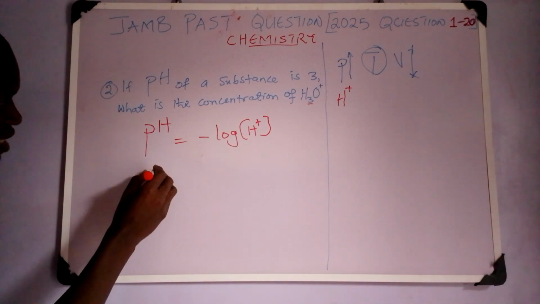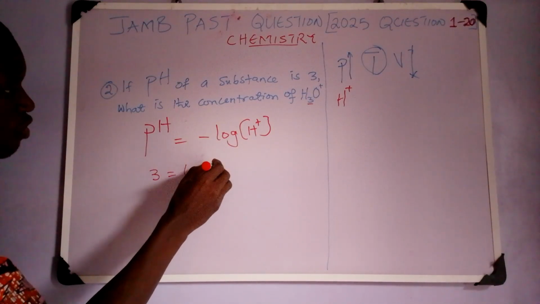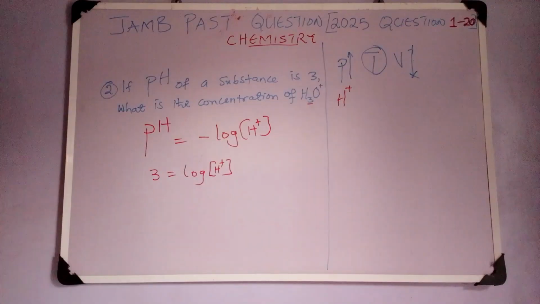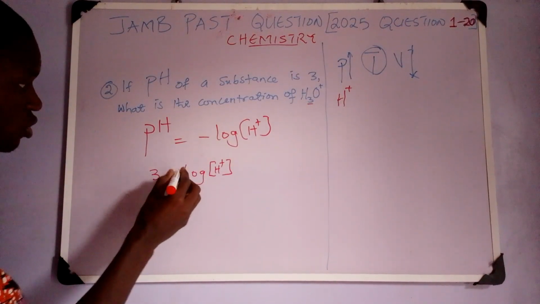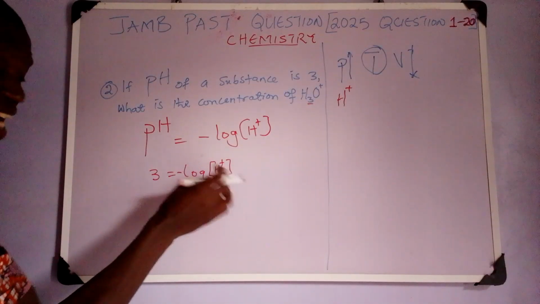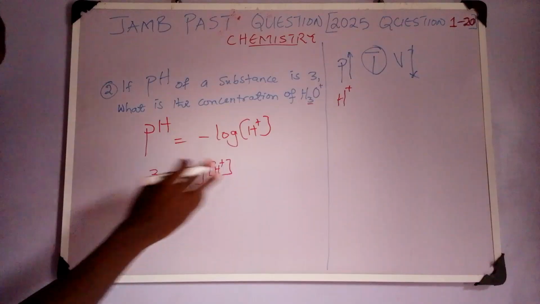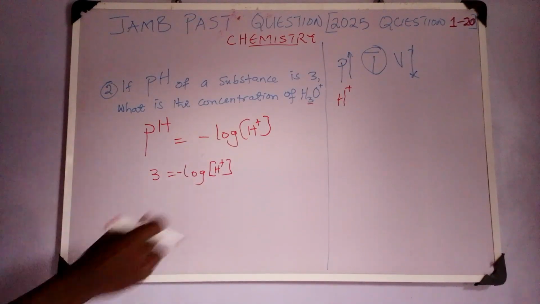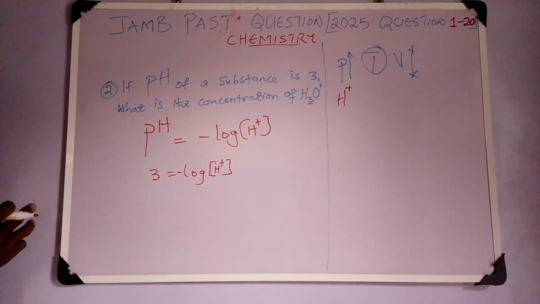So we are going to say pH has been given to us as 3, which is equal to negative log of hydrogen ion concentration. So what is next? We want to make hydrogen ion the subject of the formula, because that's what we are looking for, of course. We are not looking for a log. We are looking for hydrogen ion. So to remove this log, we take the antilog of this side.